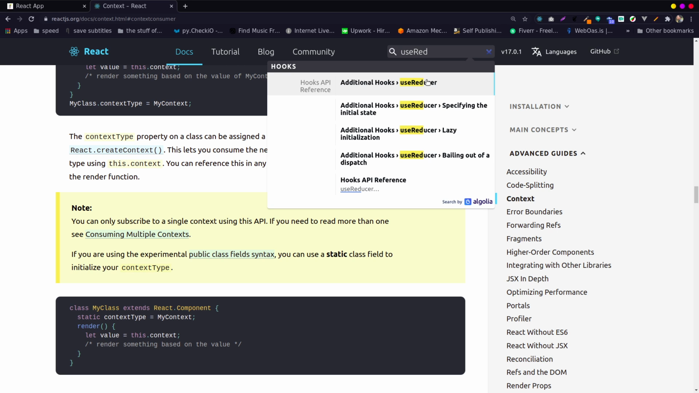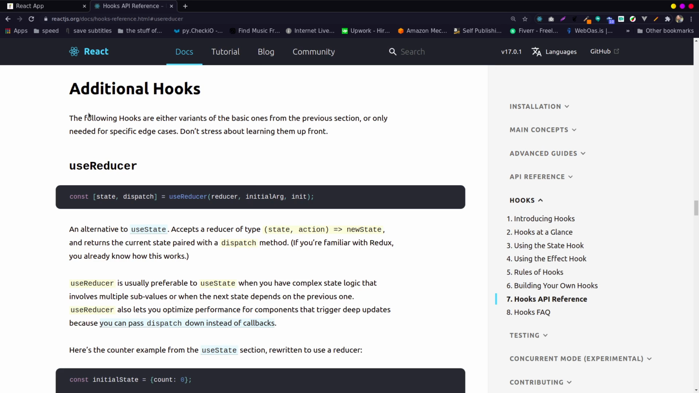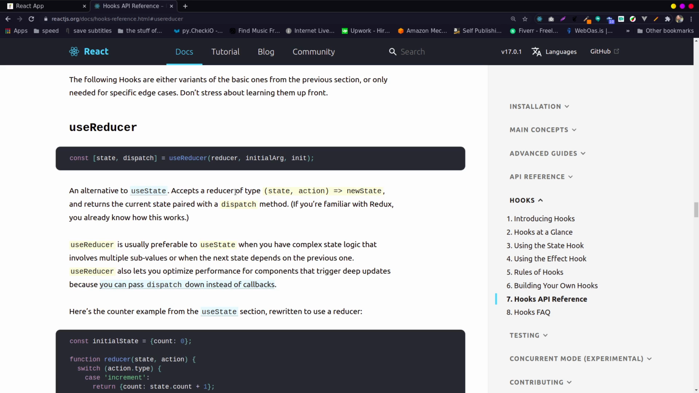But useReducer, okay. The following hook is useReducer. Let's say it's the alternative to useState, okay, and it accepts a reducer type. We're going to look at what a reducer type is, or an action, later on. But for now,